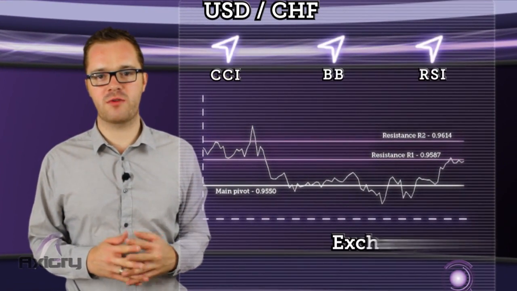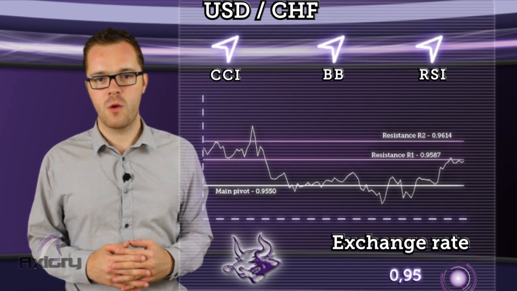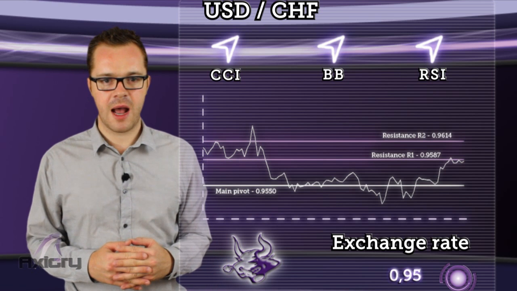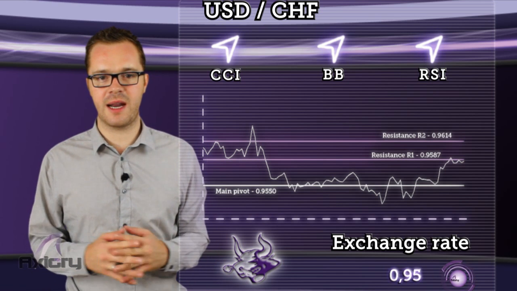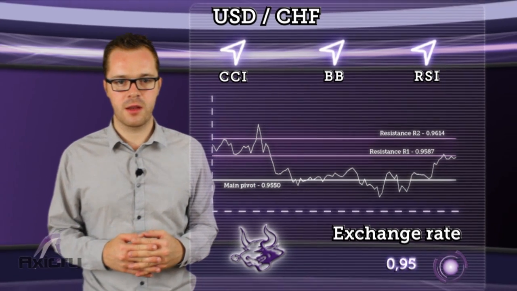Our last technical analysis is about the dollar franc. After price rebounded and rose above daily pivot, it is now testing resistance R1. We're expecting price will hold its momentum and then continue above this level, with the next target R2, where price may be limited in a further rise. The vast majority of our indicators show a bullish trend.